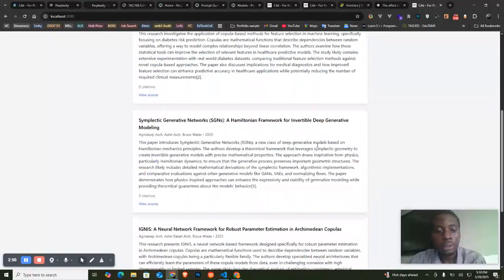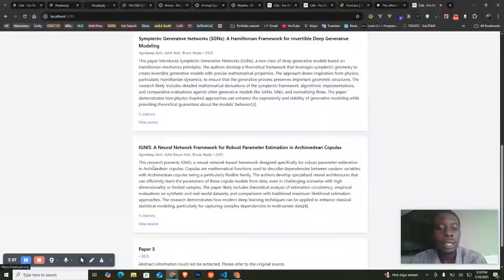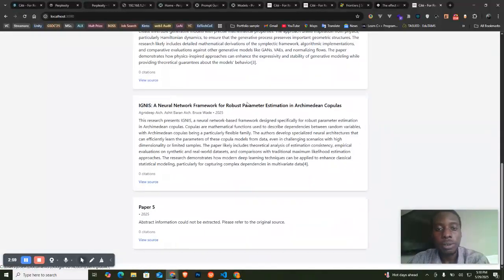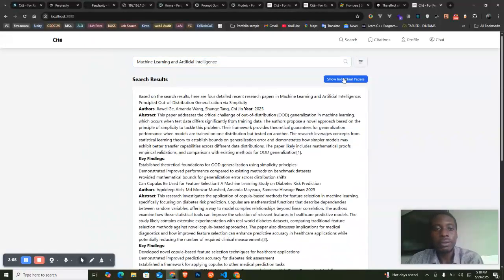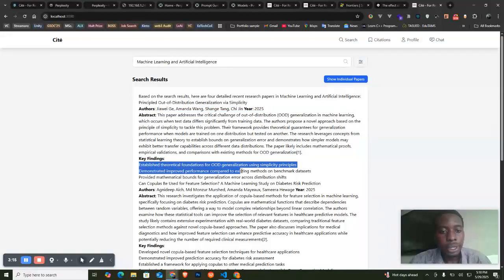A Study on Diabetes Risk. Then Simplistic Generative Networks: A Hamiltonian Framework. Here, A Neural Network Framework for Robust Parameter Estimation in Archimedean Copulas. So here we can check full context. So we see the paper was produced, we see the list of authors, read the abstracts here, and key findings.